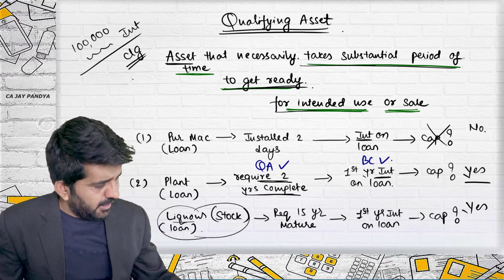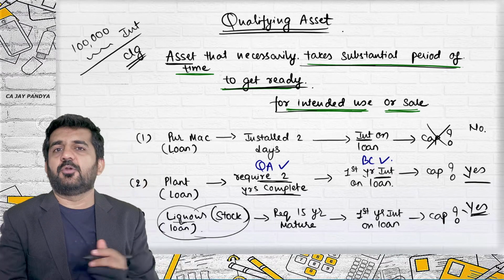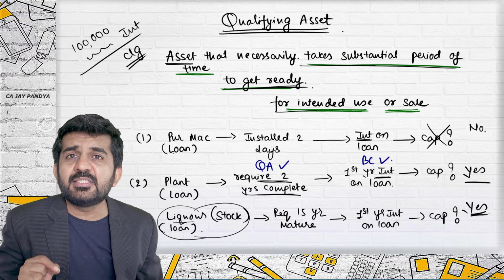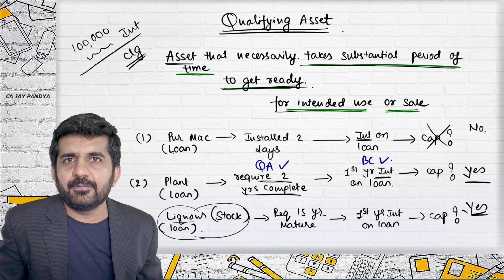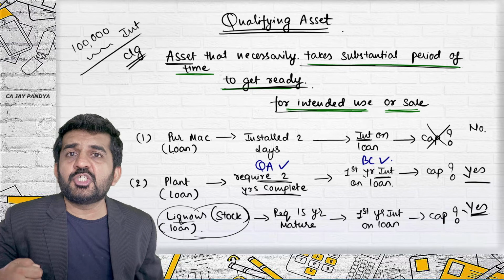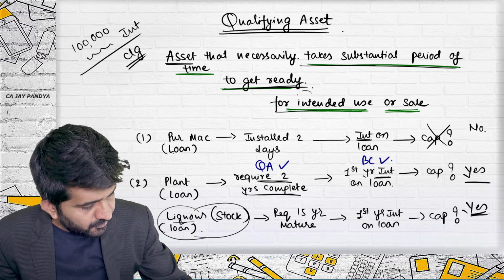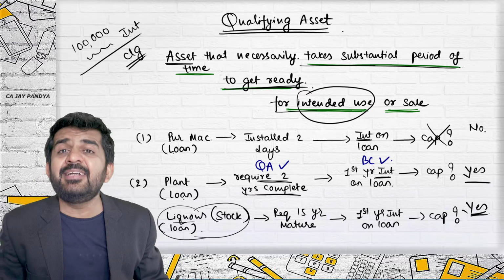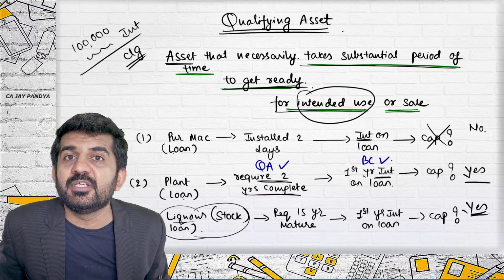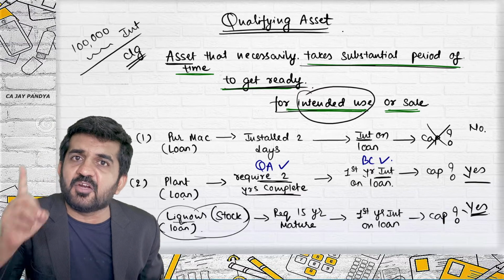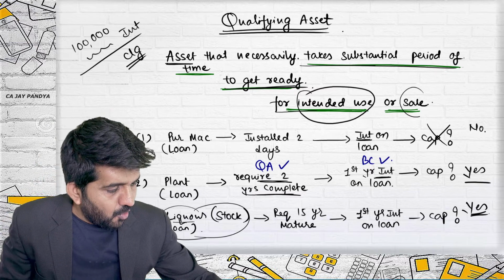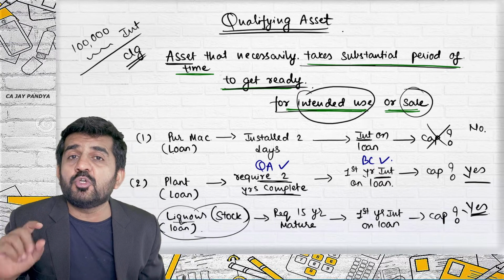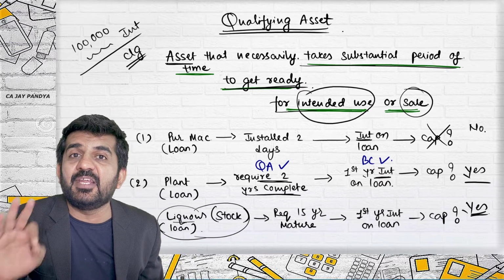Now, in this case, is my answer correct? Try to concentrate. Does this inventory take substantial period of time for intended use? Yes, because I want to sell this liquor 15 years old. Or sale. Yes, I want to sell this liquor 15 years old.